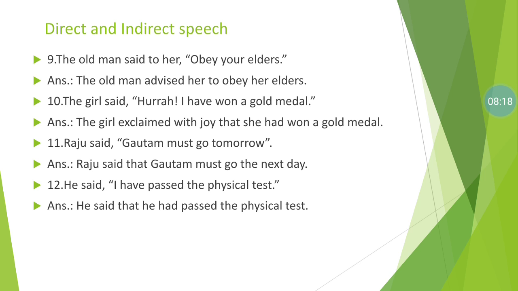Next, Raju said, "Gautam must go tomorrow." In this sentence, it is the assertive type of sentence. So, Raju said that Gautam must go the next day, or Gautam had to go the next day. Such types of sentence we also use there. Next, he said, "I passed the physical test." He said that he had passed the physical test.